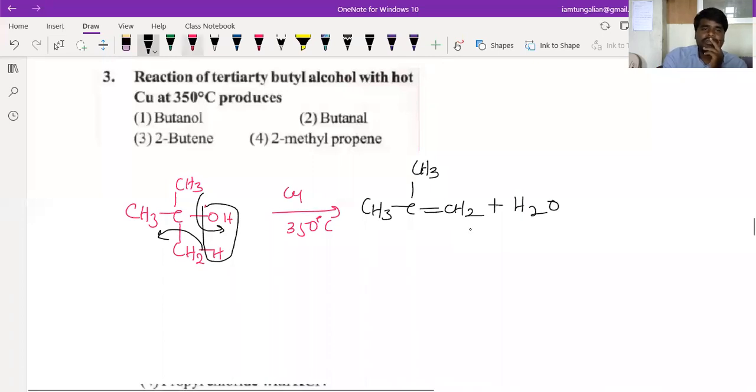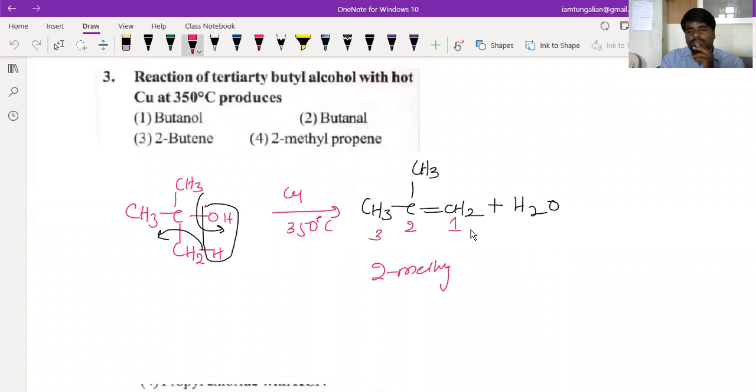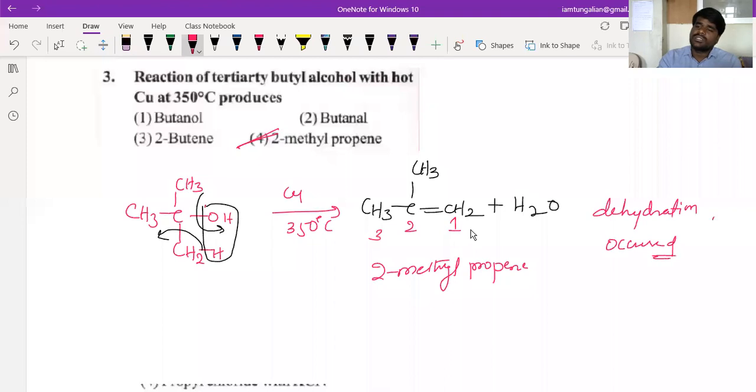What is this compound? If you number this compound 1, 2, 3, what will be the name, beta? 2-methylpropene will form. 2-methylpropene it will form. What is the answer? What is happening, beta? Dehydration is taking place. Dehydration is occurring.